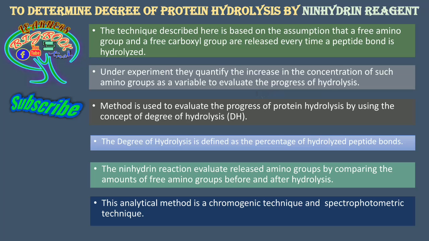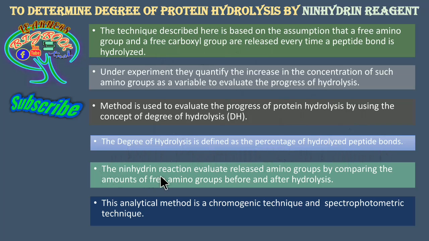This method is used to evaluate the progress of protein hydrolysis. The degree of hydrolysis is nothing but this evaluation or determination in the form of a percentage. So this is what we are doing in this experiment.